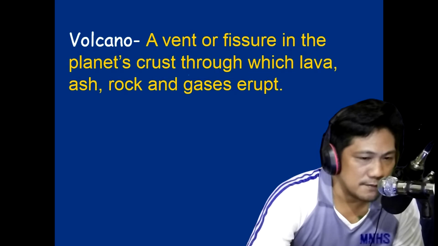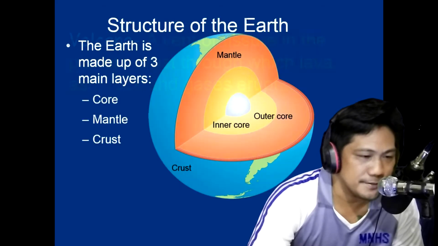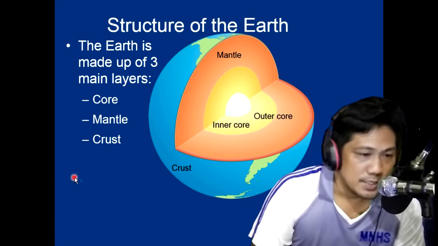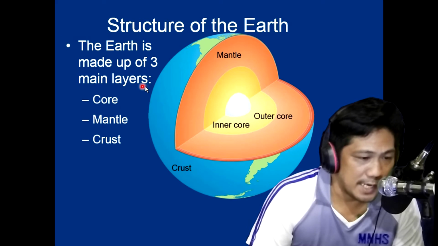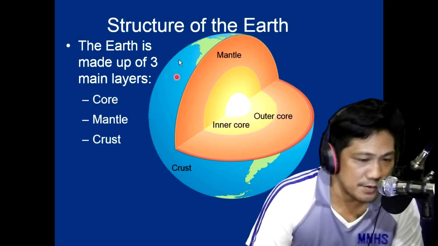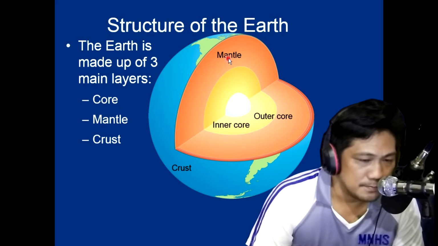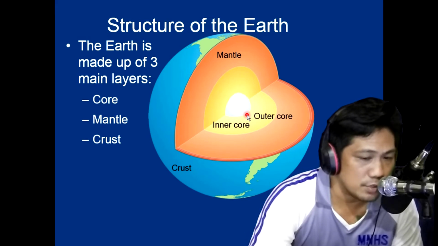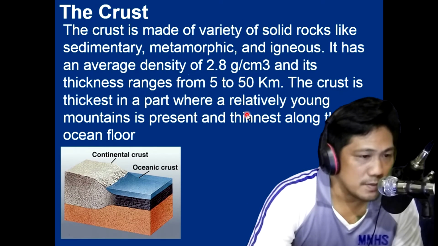Volcano, a vent or fissure in the planet's crust through which lava, ash, rock, and gases erupt, sa ato pa mga bulkan. So let us have the structure of the Earth. The structure of the Earth is made up of three main layers: the crust, the mantle, and the core, wherein the crust is the uppermost layer of the Earth, and next is the mantle. And the third part is the core, which is divided into two parts, the inner core and the outer core.